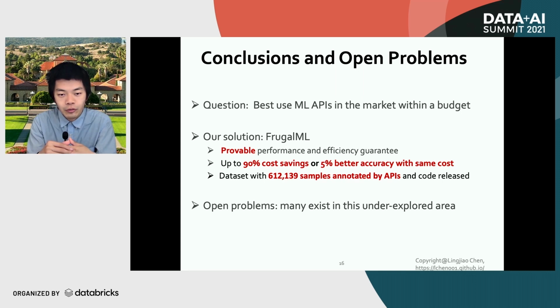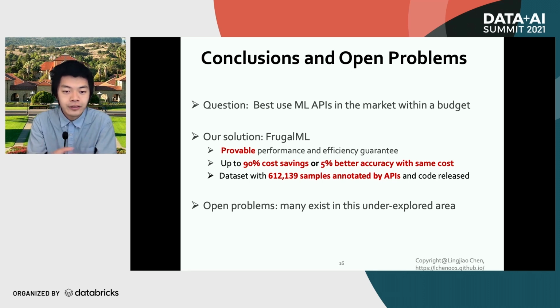Empirically, we notice up to 90% cost savings or 5% better accuracy with the same cost. To stimulate more research in this area, we also released the dataset with more than 600,000 samples annotated by those machine learning APIs, as well as our code.